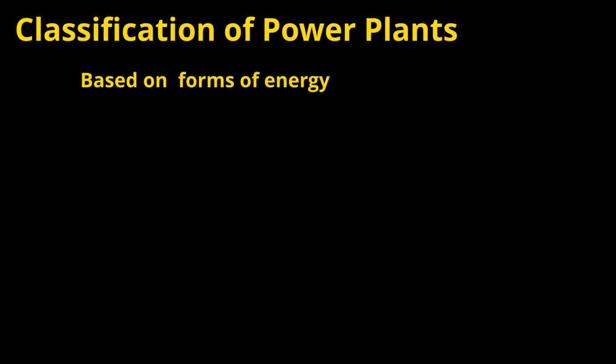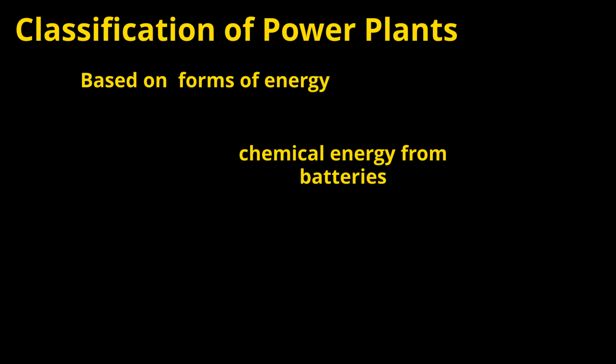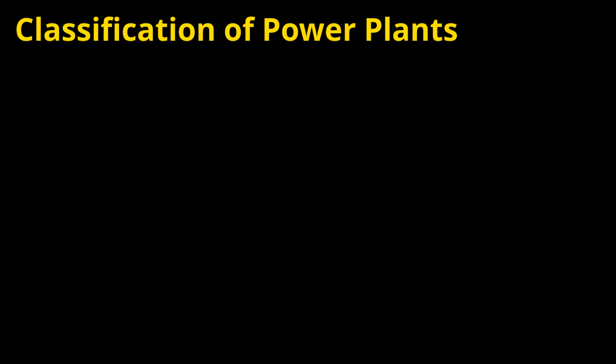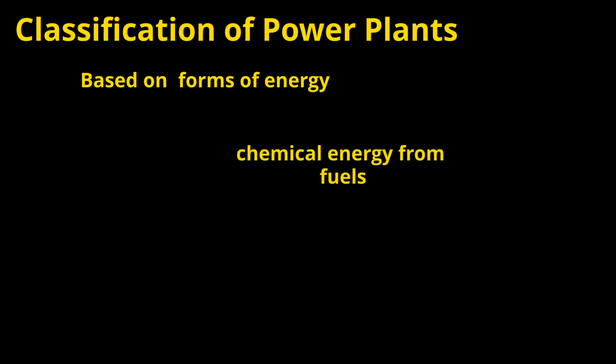Chemical energy from batteries. Batteries store the chemical energy and convert it into electrical energy. This reaction usually involves flow of electrons from one electrode to another electrode through an external circuit. This flow of electrons or current will be provided to the load. Chemical energy from fuels. Chemical energy from fuels mainly involves chemical energy obtained from coal and petroleum products.